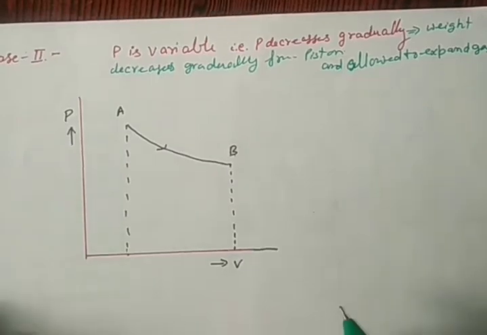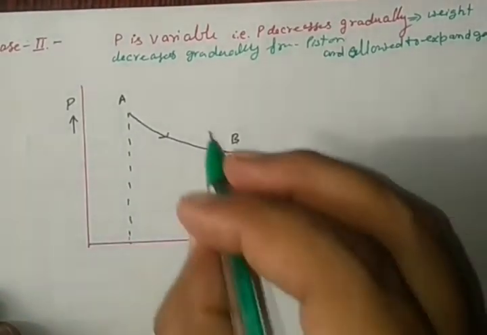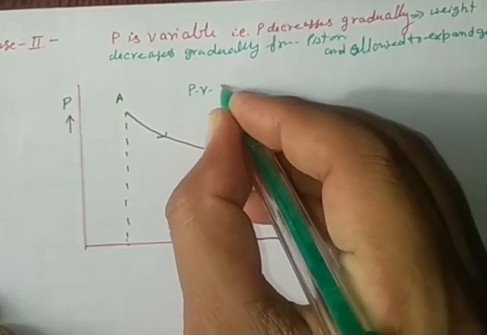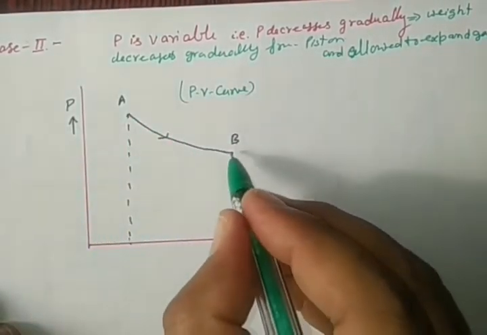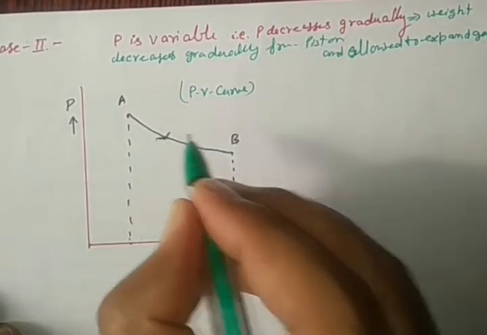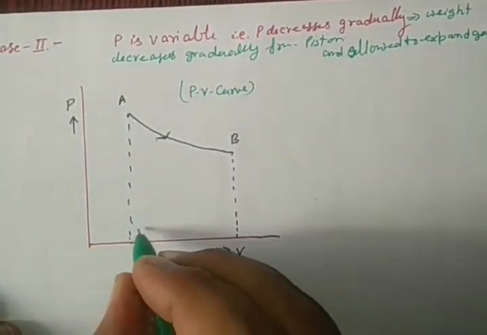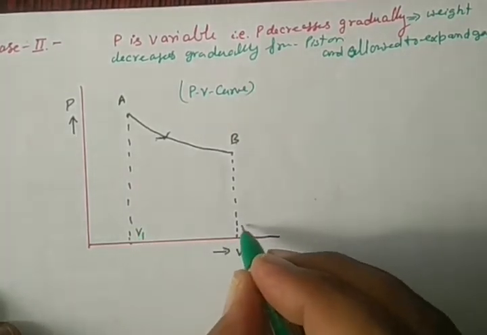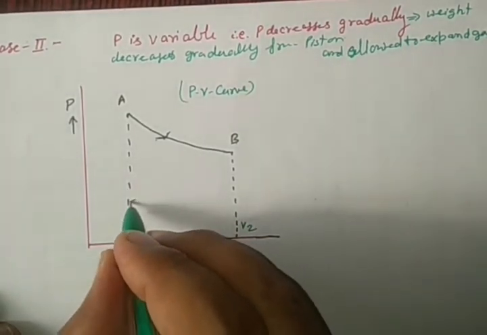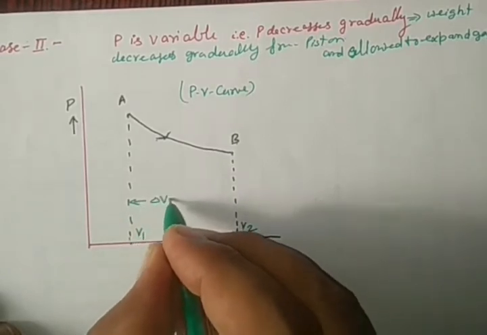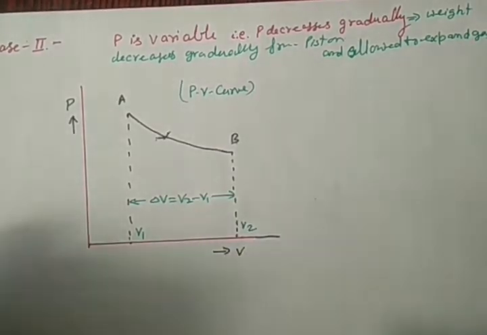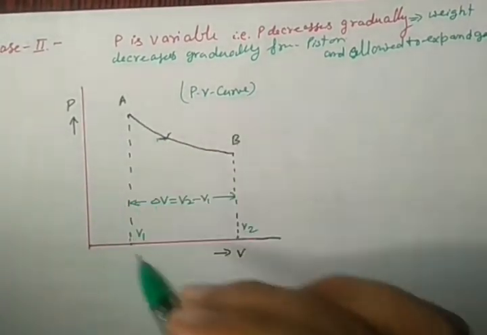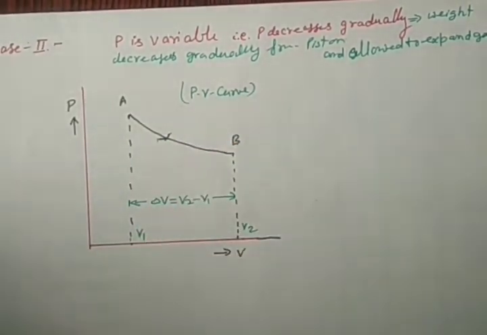So see here in the graph, the pressure volume curve, it is called the PV curve. The system changes from A to B here. At A the volume is V1 and at B the volume is V2. This is the change in volume, equal to V2 minus V1. See in the diagram, right, how this work done can be calculated.